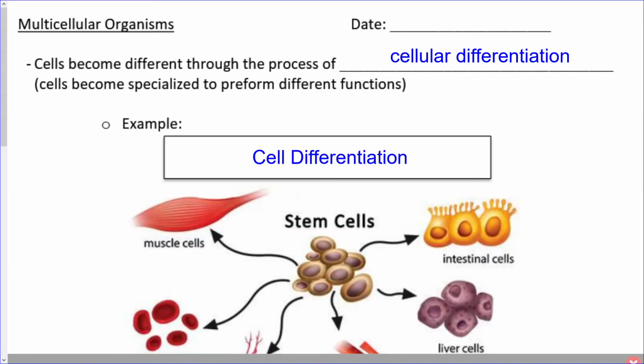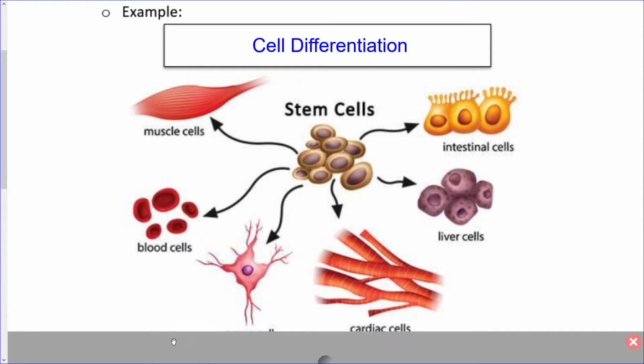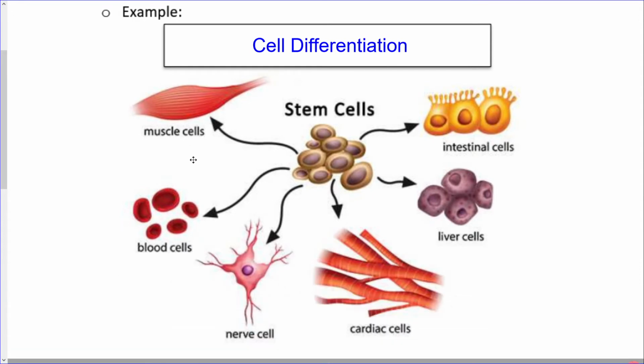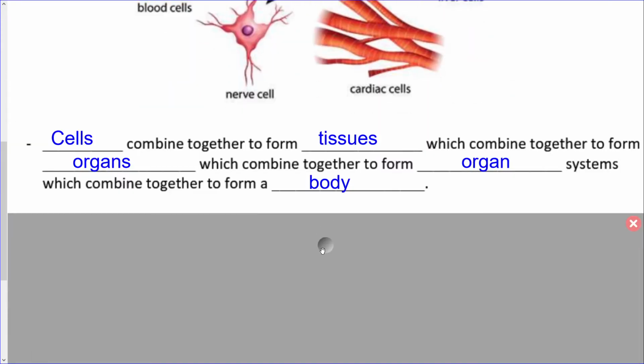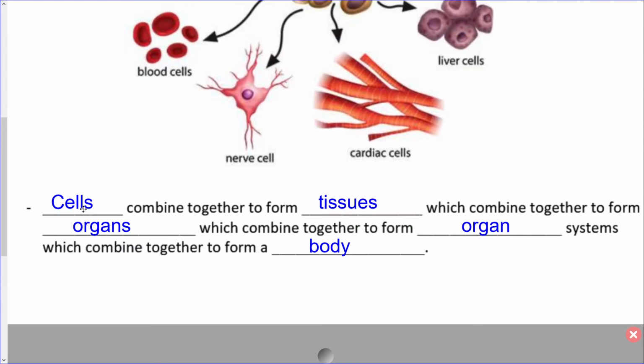So cell differentiation, it's a nice pretty picture here. The cells differentiate to perform different functions throughout the body. Now continuing on below, again, fill this in as you go, but cells combine together to form tissues, which combine together to form organs, which combine together to form organ systems, which combine together to form a whole body.